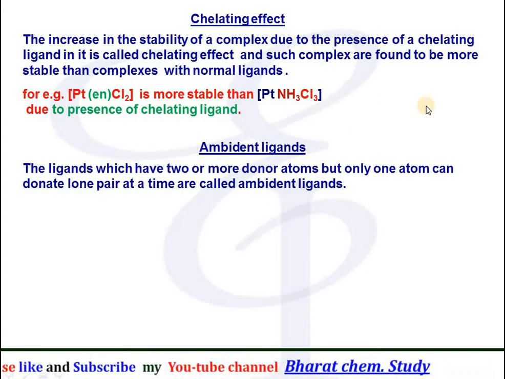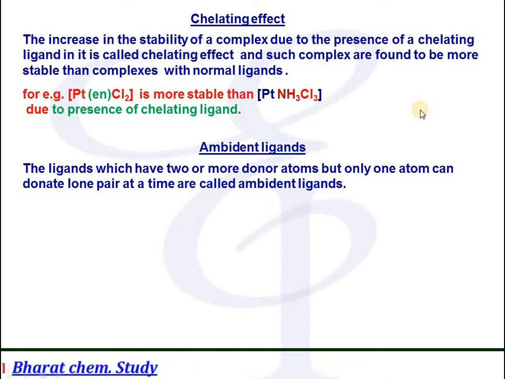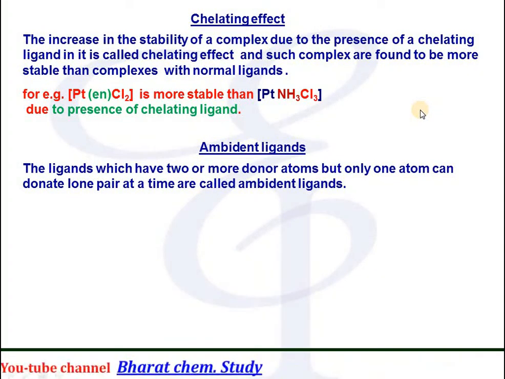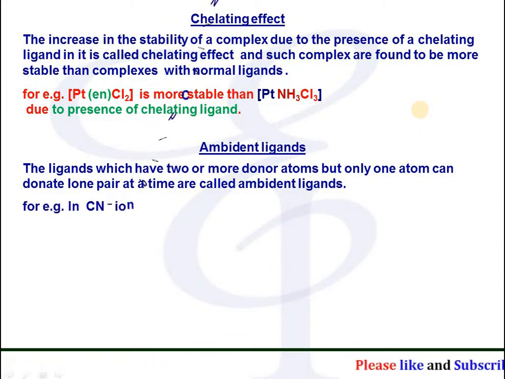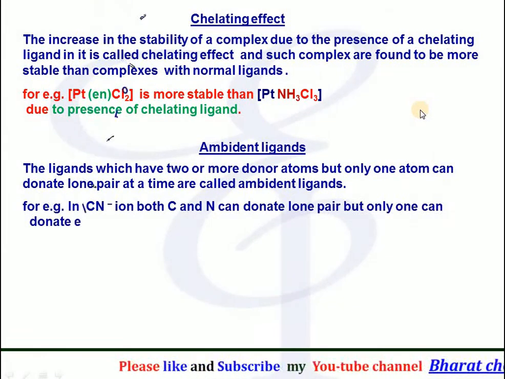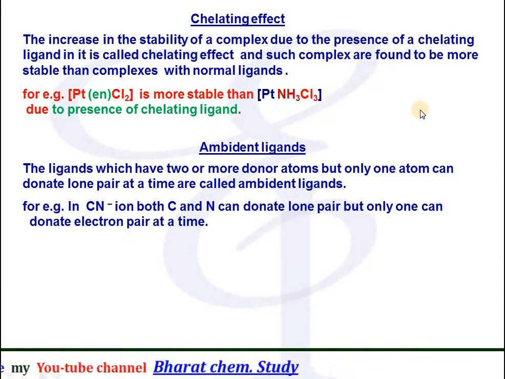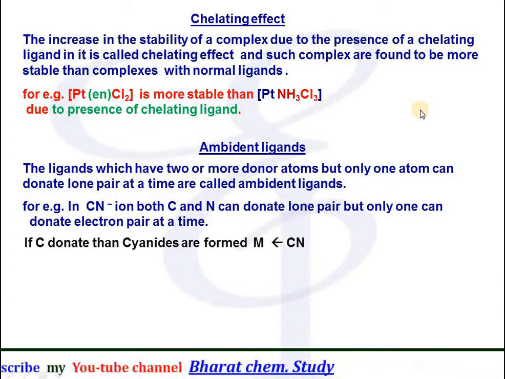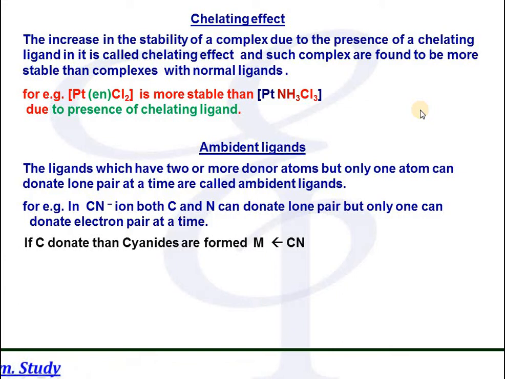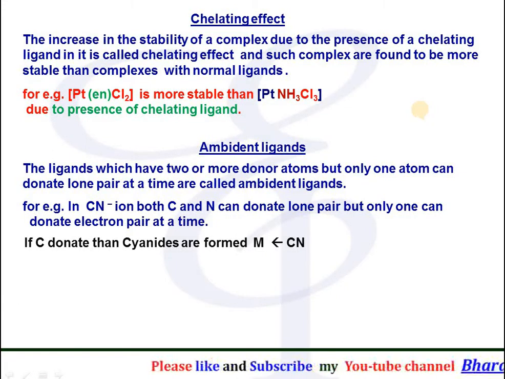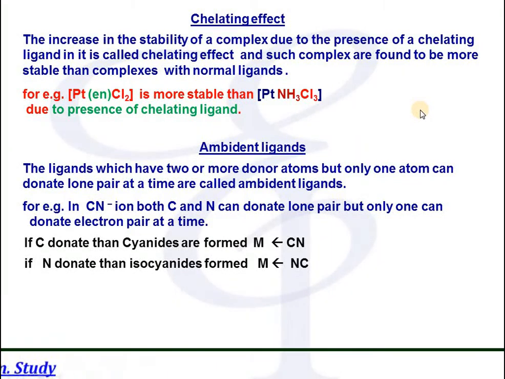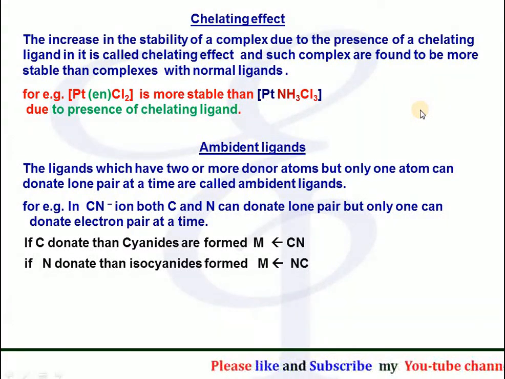Ambident ligands. The ligands which have two or more donor atoms but only one atom can donate a lone pair of electrons at a time are called ambident ligands. For example, in the CN- ion, both carbon and nitrogen can donate a lone pair of electrons, but only one atom can donate an electron pair at a time. If carbon donates the lone pair of electrons, then it is called cyanide ion, whereas if nitrogen donates an electron pair to the central atom, then it is called isocyanide.